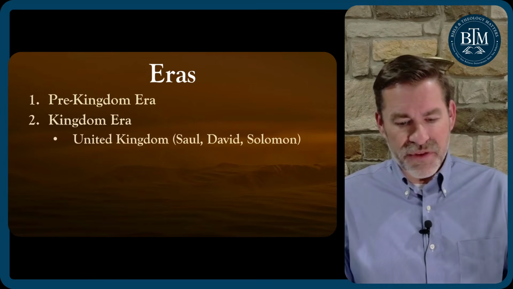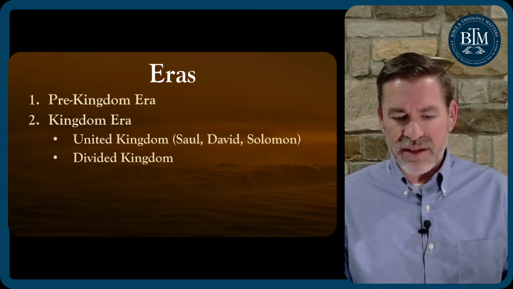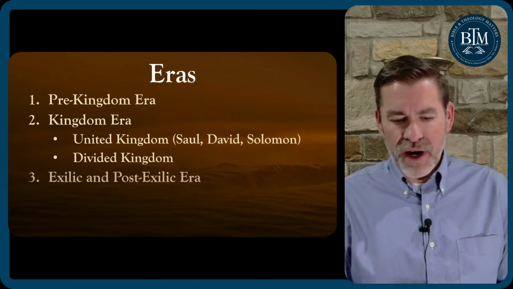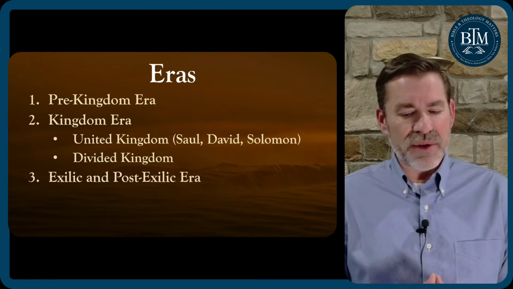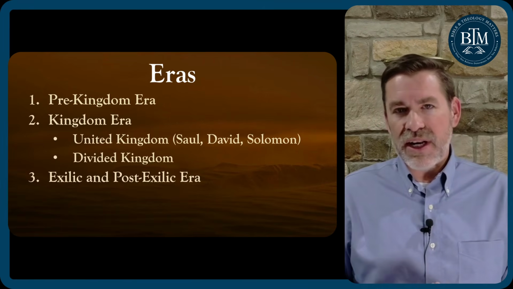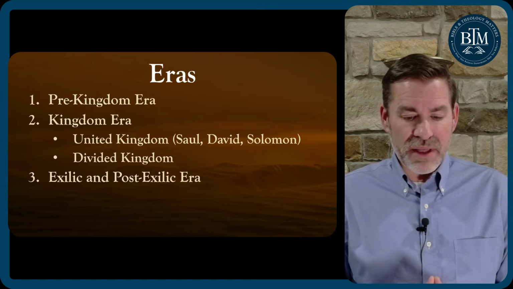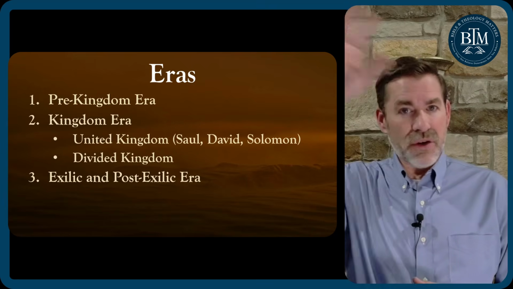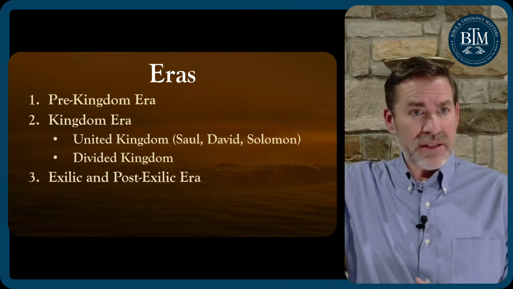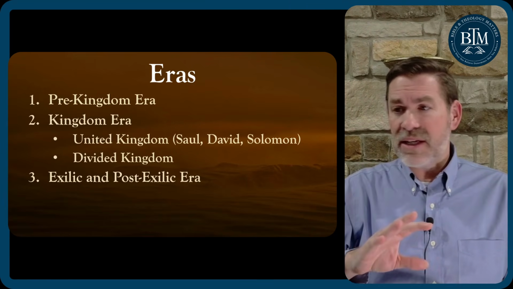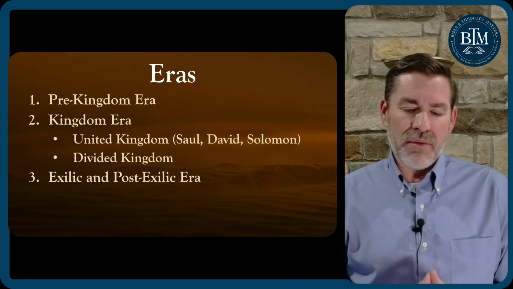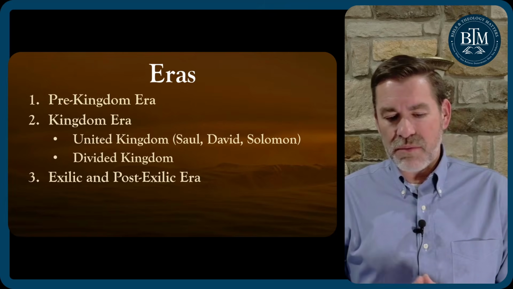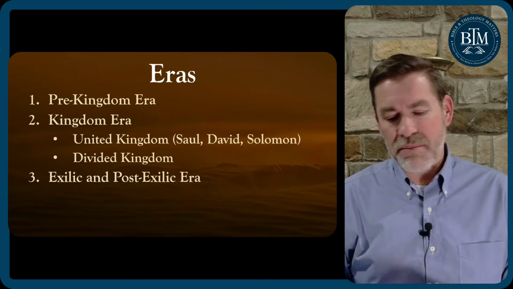That was the United Kingdom era. Now we are looking at discoveries related to the divided kingdom era. And from there, we'll move on this week, and next week we'll continue in the divided kingdom era. Then we'll be looking at discoveries related to Babylon, which would be the exilic era, and exilic and post-exilic. So after the 10 northern tribes are taken into captivity by the Assyrians, and the 2 southern tribes are taken into captivity by the Babylonians, we will talk about discoveries from Babylon, and then discoveries related to the post-exilic period after they return from Babylon.